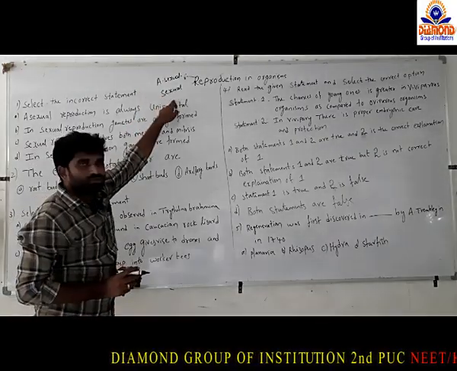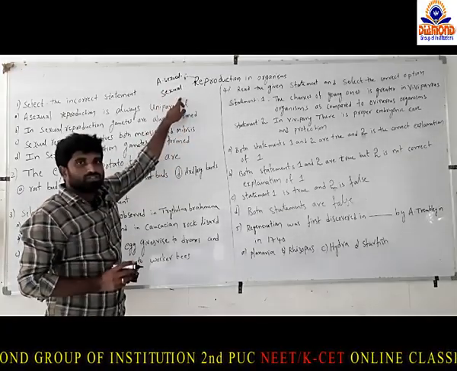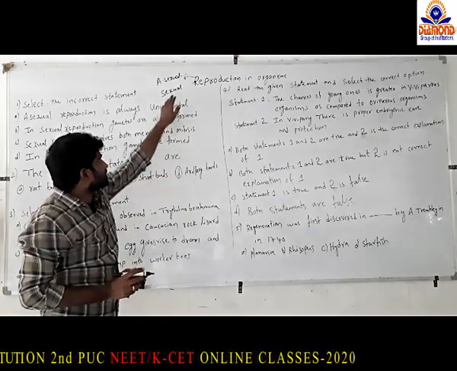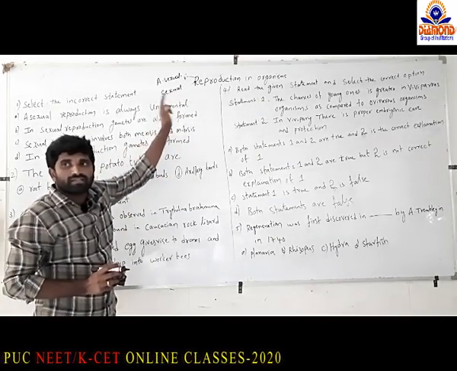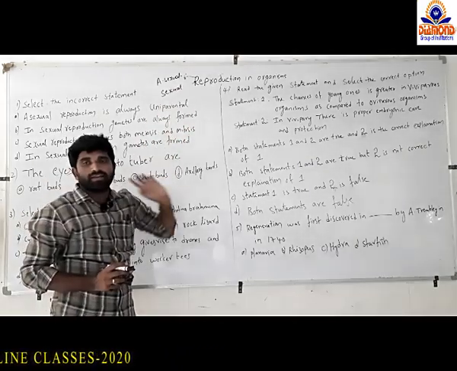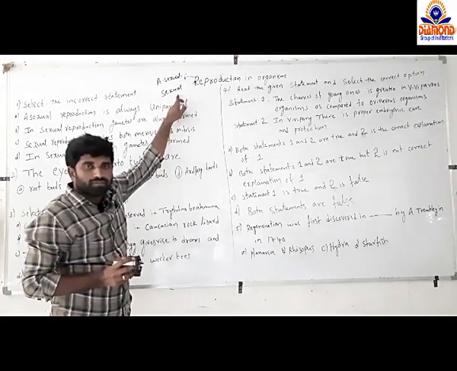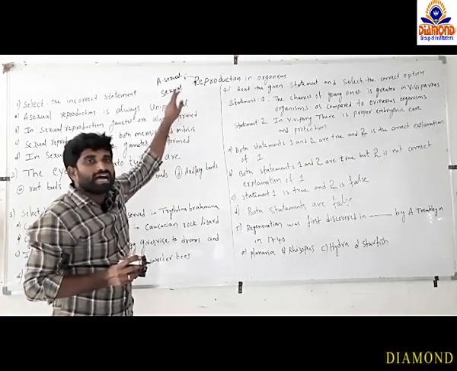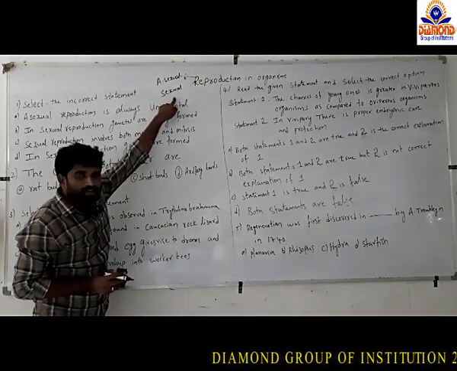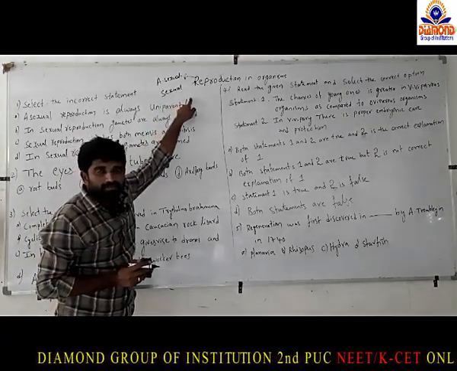And when we see sexual reproduction, it is a process of production of new individuals from parents into offsprings. In this mechanism, two parents are involved, or in some organisms a single parent only. The offsprings that are formed are not similar to the parents, because in sexual reproduction, formation of gametes and fusion of gametes take place.